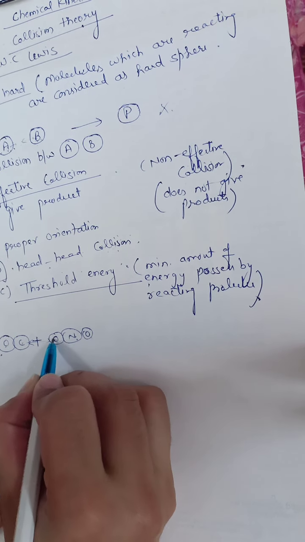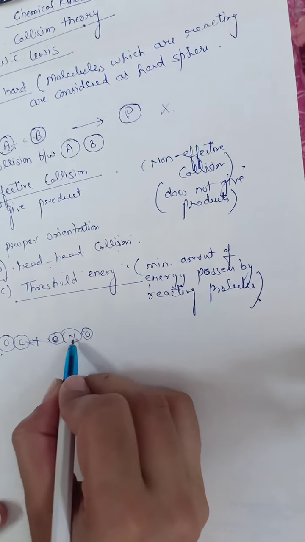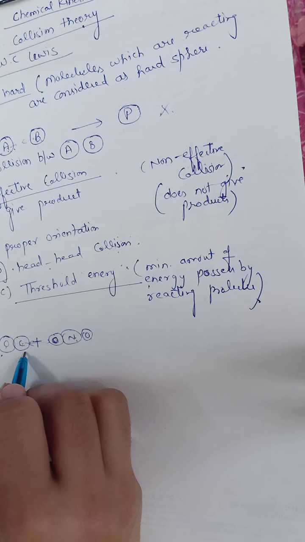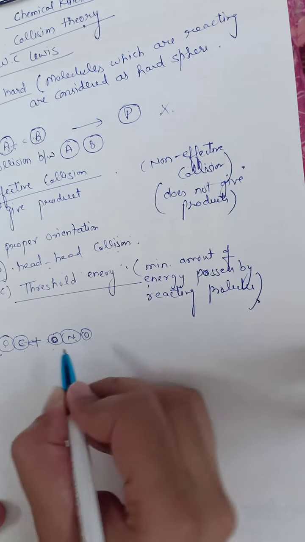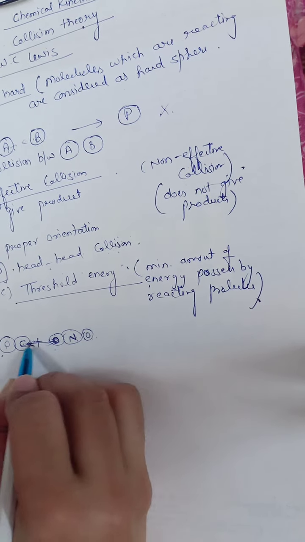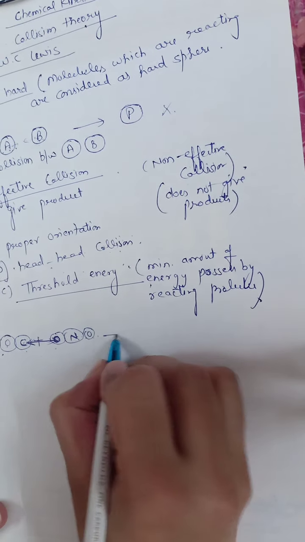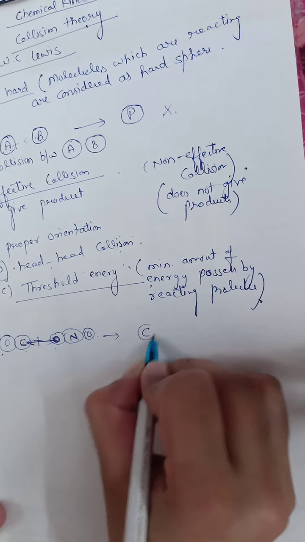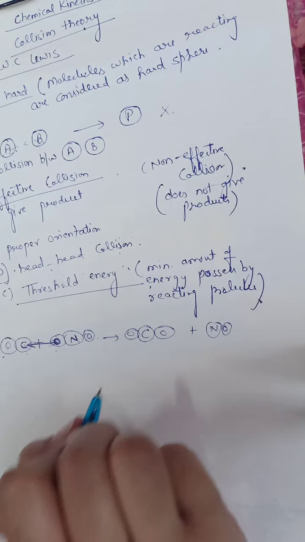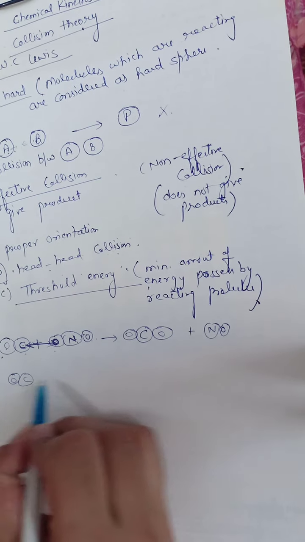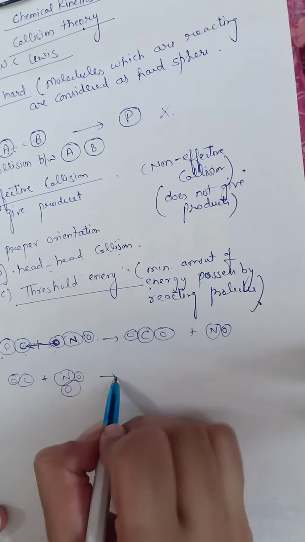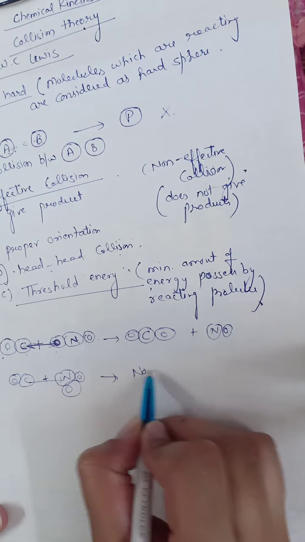In that case, C collides with O, and does not collide with N. In this way they collide head to head, and this will give you the products CO2 and NO. But if they collide in this other way, this is CO, this is NO, in this case there is no product formation.